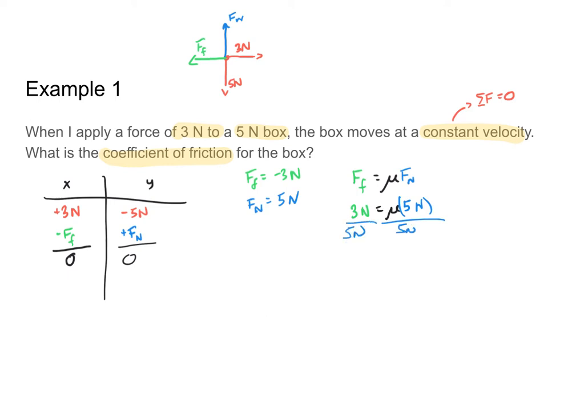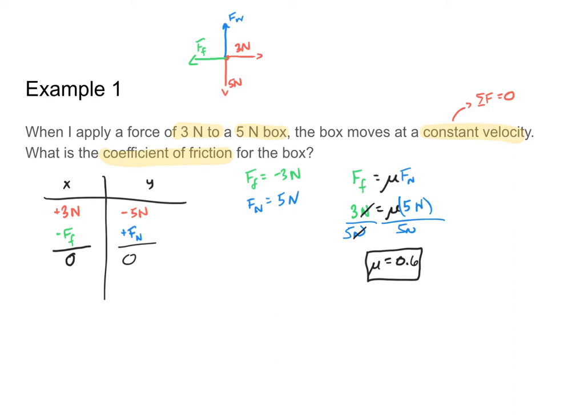And what I get is that mu is equal to 3/5 or 0.6. And you'll notice I don't have any units after mu. The reason for that is that the frictional force and the normal force have the exact same unit, so those newtons are going to cancel out, leaving mu to be unitless. And mu is one of the only things in physics where you don't have to give me a unit because it has none. So mu for this problem is 0.6.